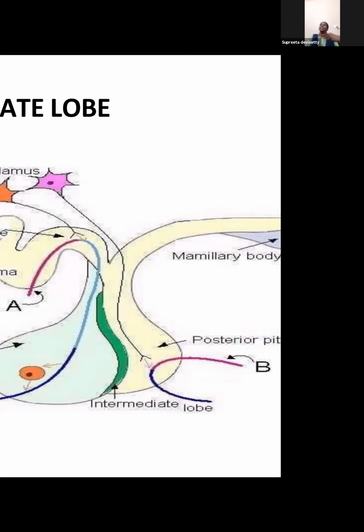The chances will be just 10%. But if it is just one spot and has not begun on the lips or these areas, then it can be managed.